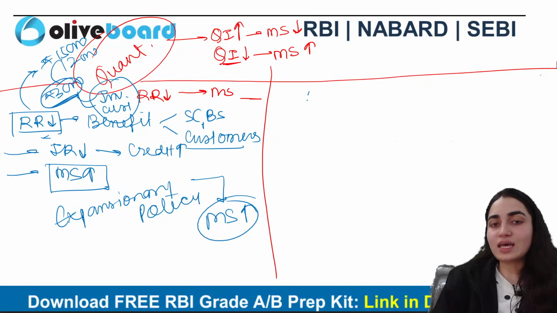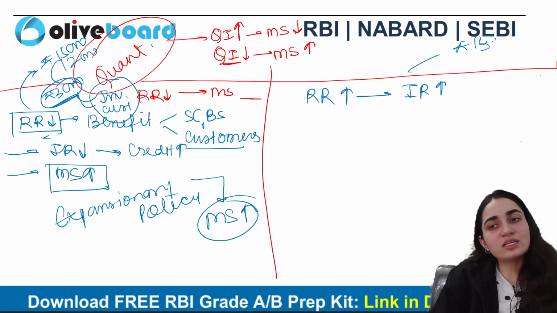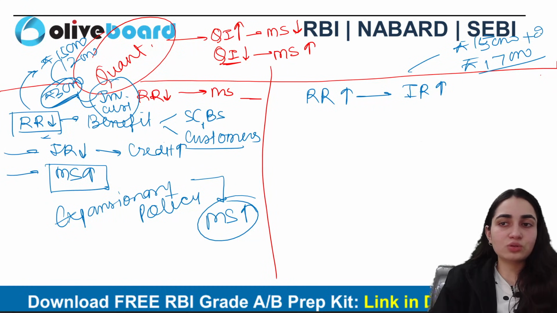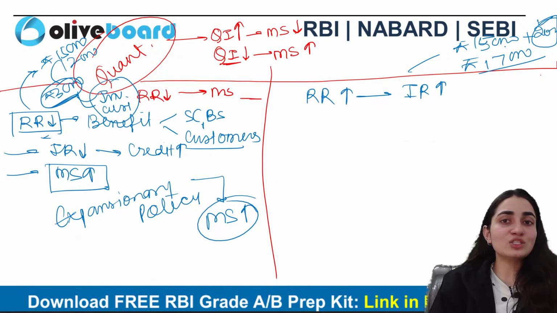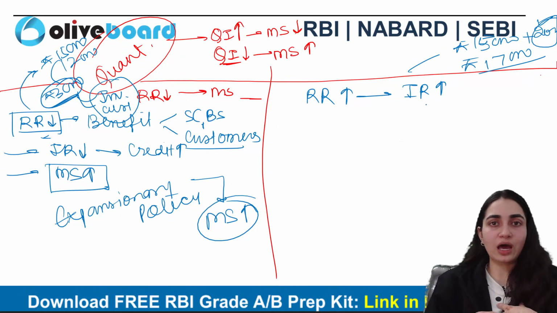Next, for example, the repo rate increases, right? It means now our scheduled commercial banks have to pay more interest. Previously they were paying 15,000 as EMI. This is just layman language, right? Now they are paying 17,000 here. It means a surplus of 2,000. Of course, this is not a burden that commercial banks are going to bear by themselves only. Of course, this will be transferred on to us, right?